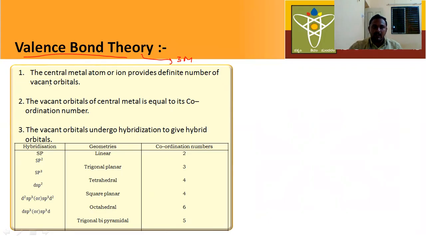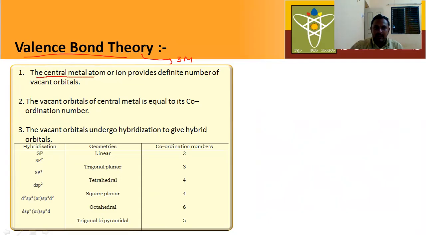Here the postulates are not important, but in Werner's theory, the postulates are very important for 3 marks. In valence bond theory, the postulates are not important; the examples are very important. I will show later. Just now, let us discuss the postulates of valence bond theory. Very important for 3 marks.